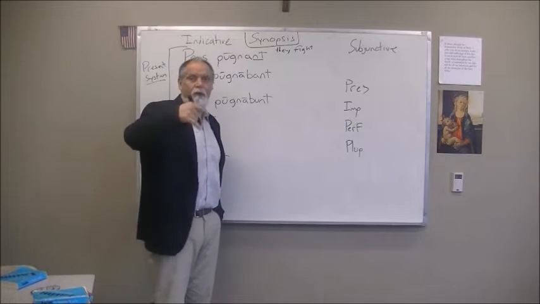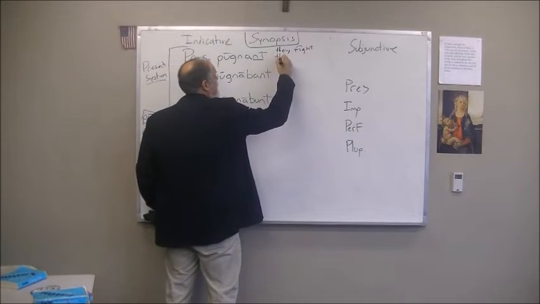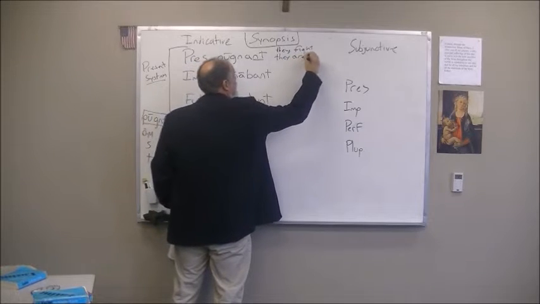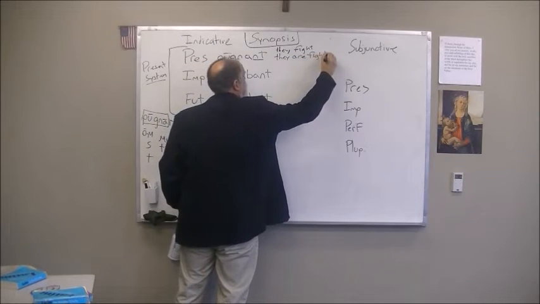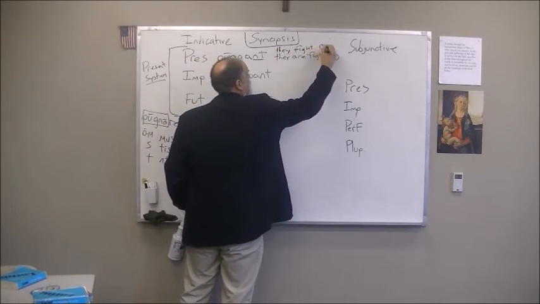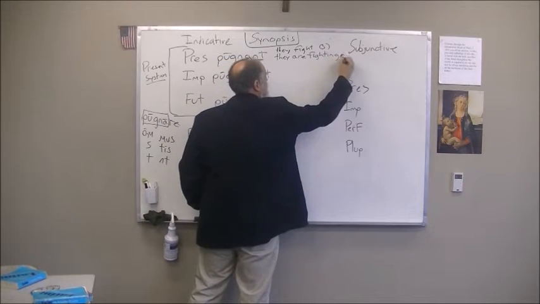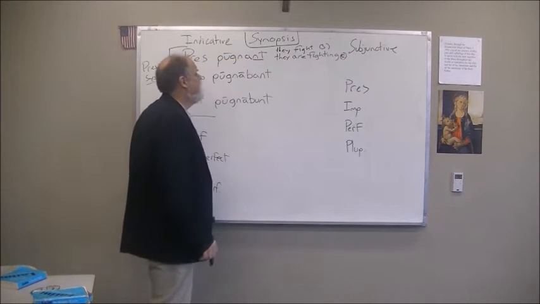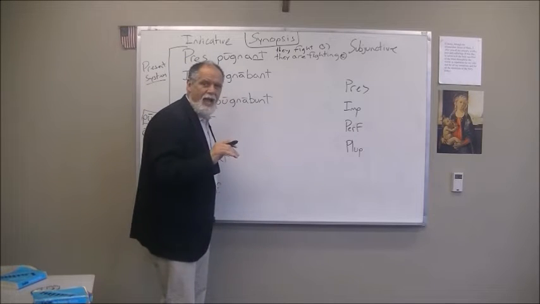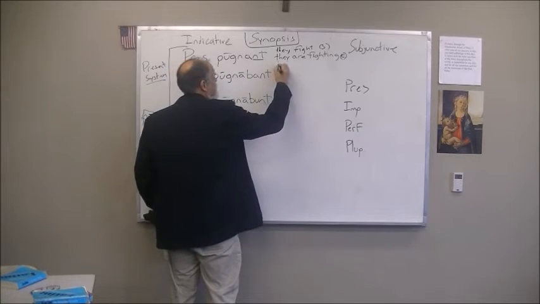But suppose you were running, like we are now, a video, and we were taking a picture of that. If we were watching it not as a snapshot, we would say they are fighting. That's more the video form. We call this the simple. We call this the continuous. They are fighting. It is a continuous action. Then we have the simple again, but it's emphatic. We add, they do fight. All right, and that makes it more emphasized.